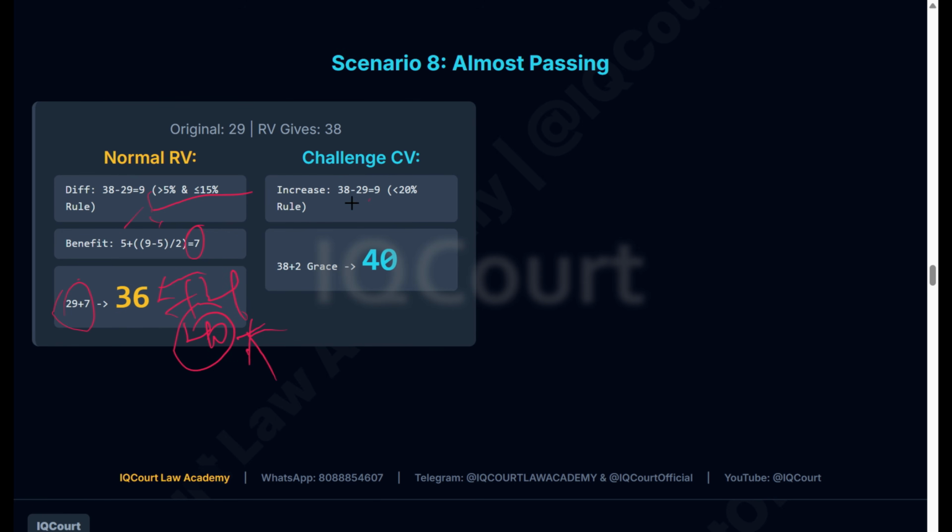In this challenge evaluation, if the difference is between 9 and 20%, they'll give you full marks. See, after evaluation, they gave you 38, right? 38 plus 2, it is 40. You will pass the exam if you get this much score. 38 means they'll give you 40.